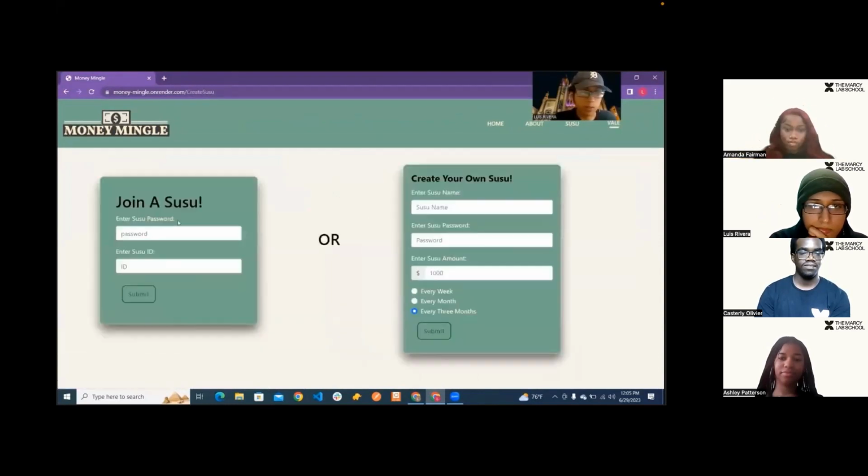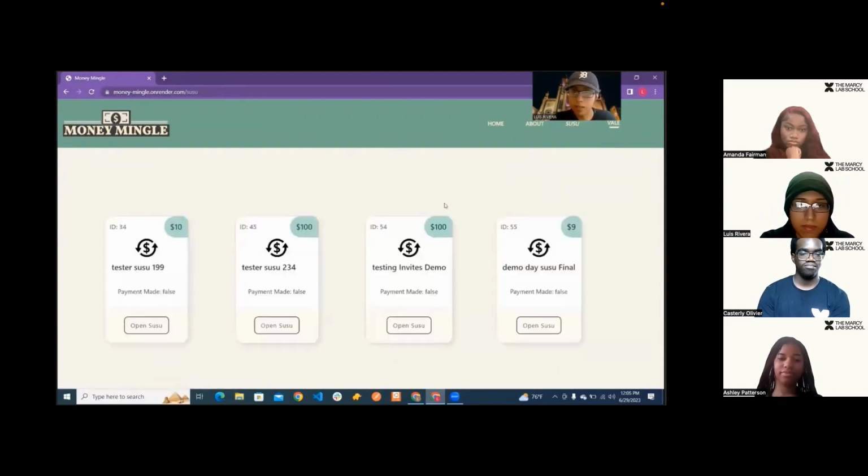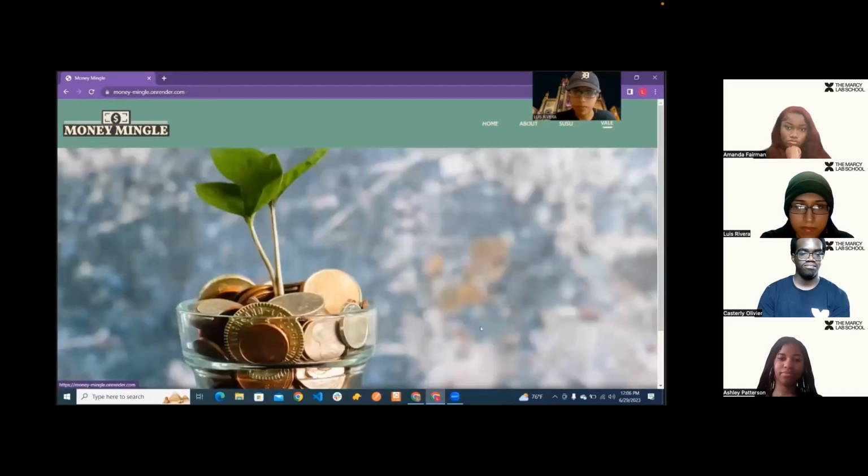And now in order to join a Susu, I would have to know the exact password of the Susu as well as the ID. And as you can see, I was added to the list of members. And I don't have the option to check off members, delete Susu, or invite since I'm not the owner. And as you can see, it was also added to my list of Susus.